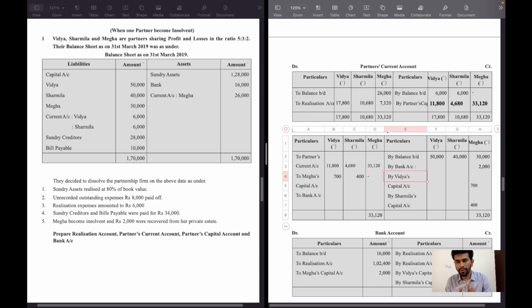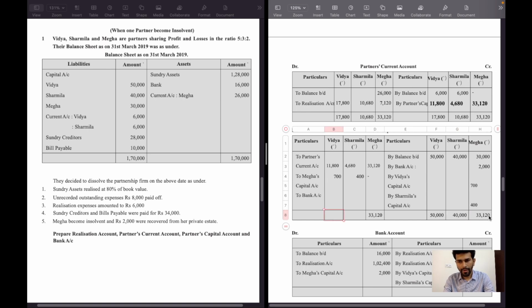Now we will close capital account of Vidya and Sharmila. Credit side is more. Vidya 50,000 rupees, Sharmila 40,000 rupees.